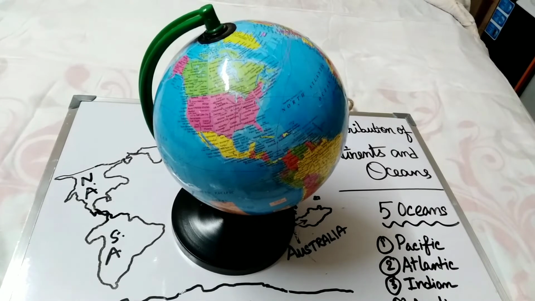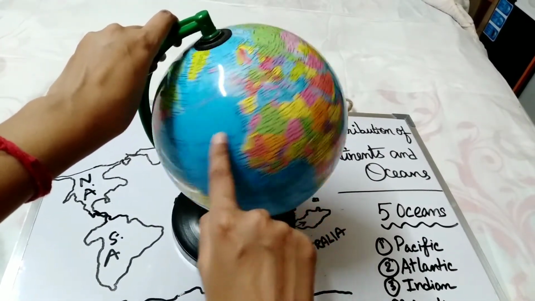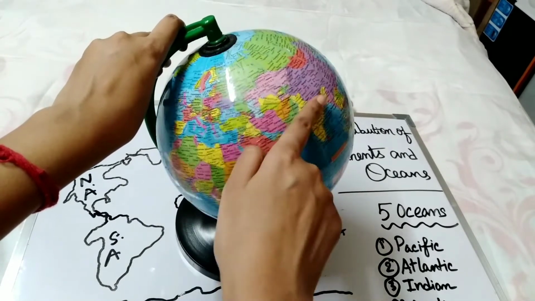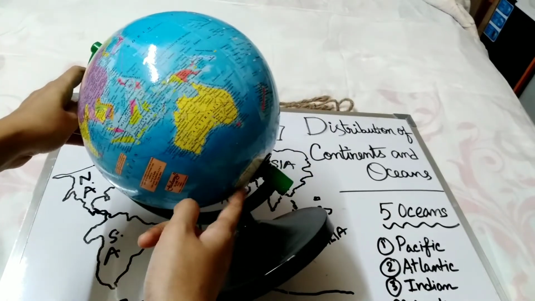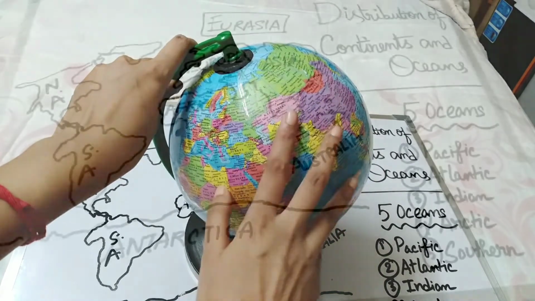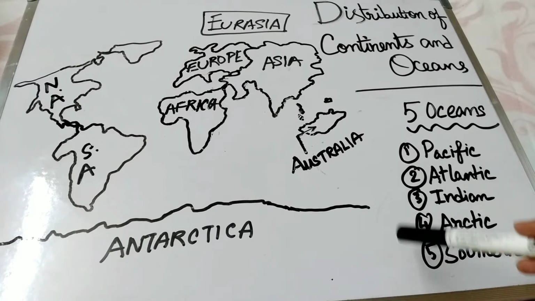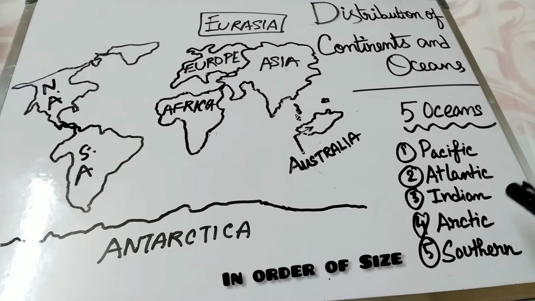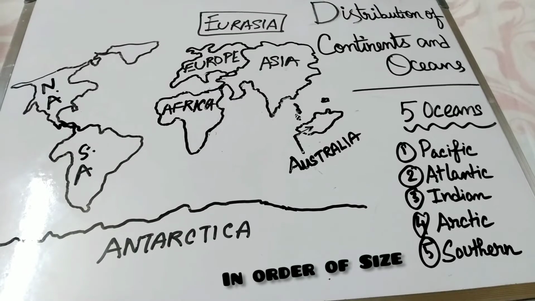Now I am going to show you all the continents in this globe. This is North America, this is South America, Africa, Europe, Asia, Australia, and the last one, this is Antarctica. These are all 7 continents of our Earth. Now, 5 oceans of our Earth: Pacific Ocean, Atlantic Ocean, Indian Ocean, Arctic Ocean, and Southern Ocean. These oceans are according to the size. Now I am going to mark it on this map.